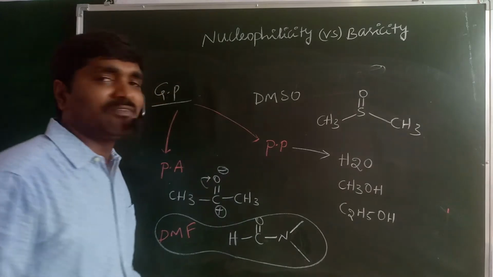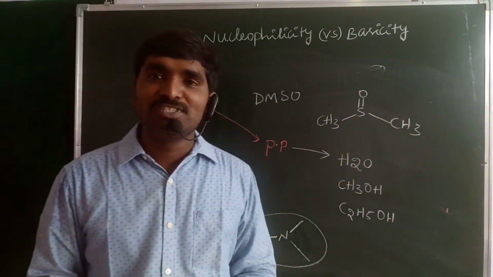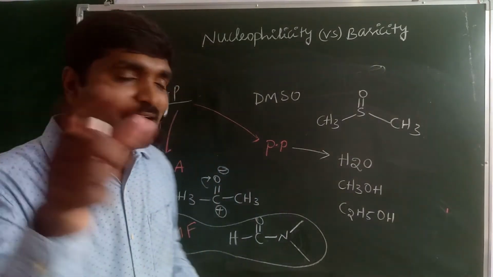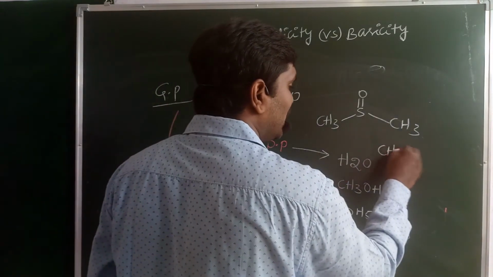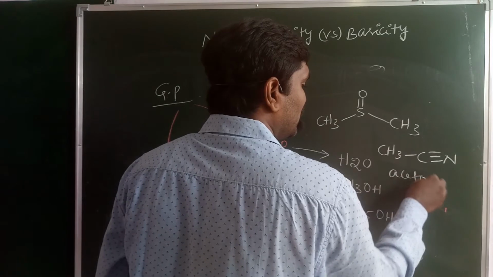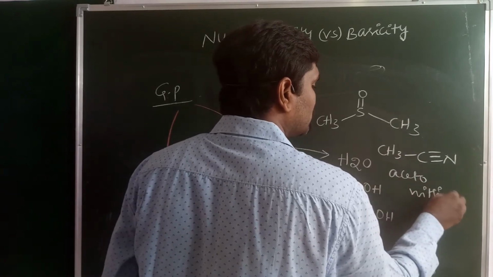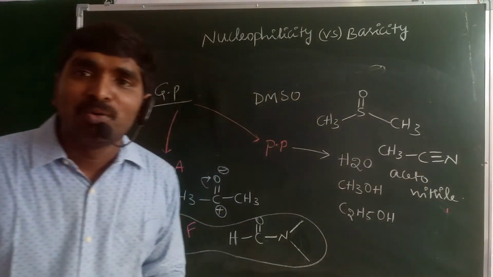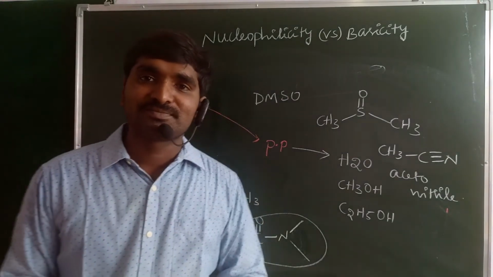DMSO is also a polar aprotic solvent. And acetonitrile, CH3, C triple bond N, is also a polar aprotic solvent.